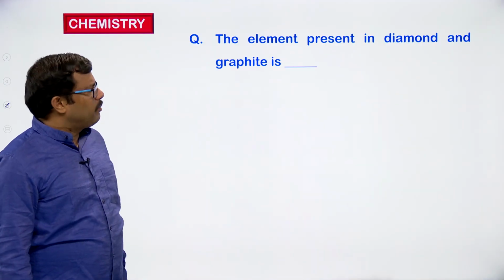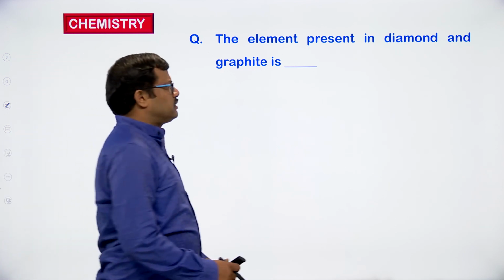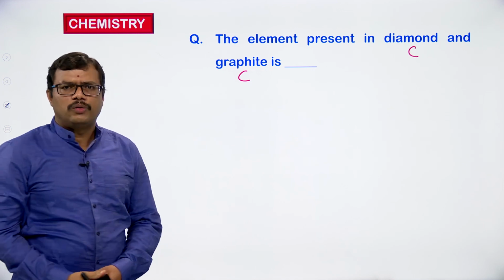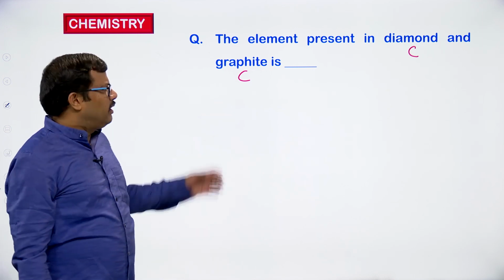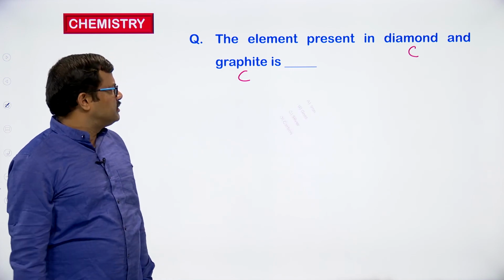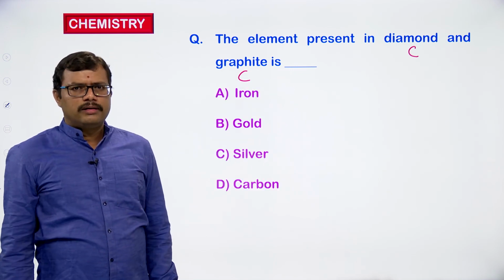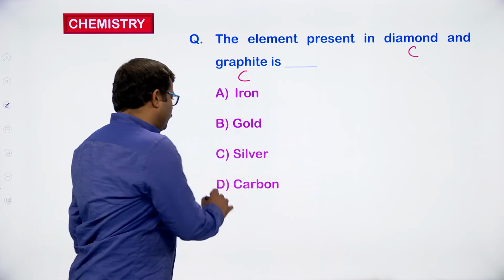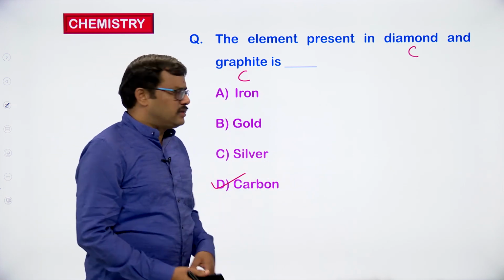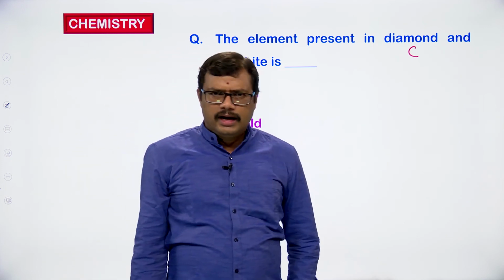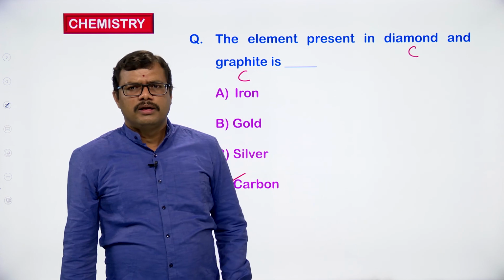Element present in diamond and graphite. As we have discussed, diamond and graphite both will contain carbon. So what is the element that is present in diamond as well as in graphite? In diamond and graphite, the element that is present is carbon. Okay. So in case of diamond or in case of graphite, both diamond as well as graphite are allotropic forms of carbon. They are allotropic forms of carbon.